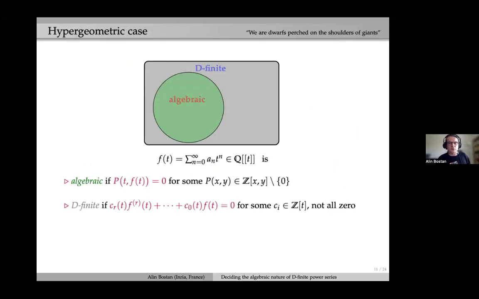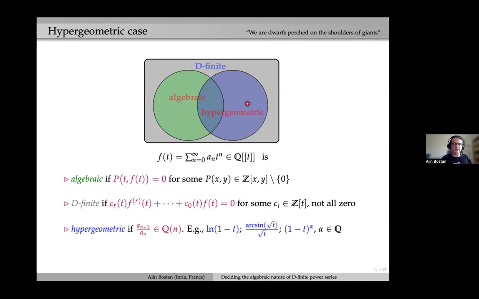So let me, in order to finish this long introduction, mention that there is a case where we already have an algorithm, for which the question is known to be decidable. That's the hypergeometric case. So recall that algebraic power series lie inside the D-finite power series.